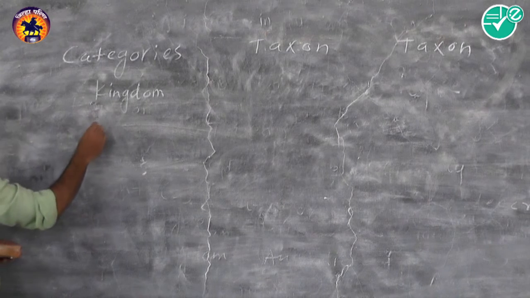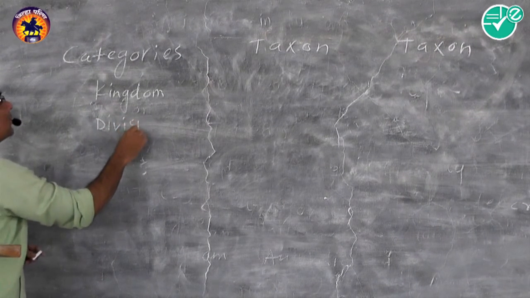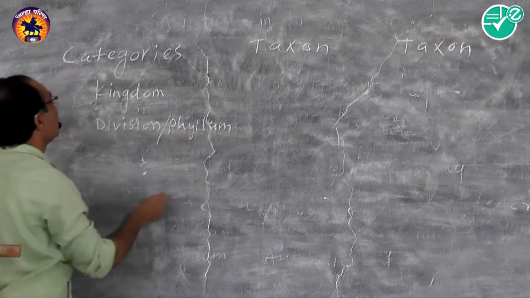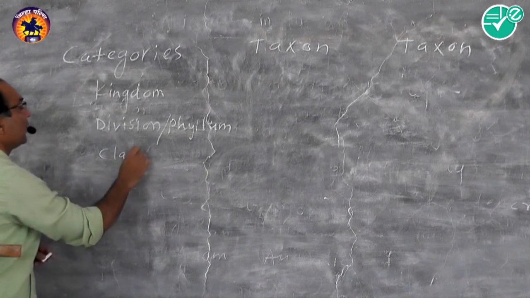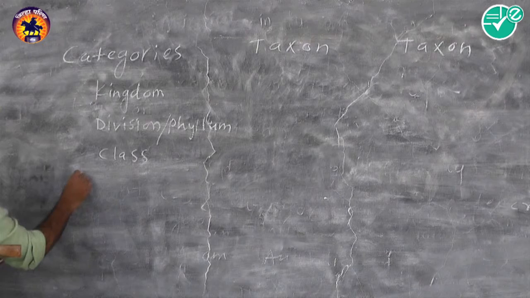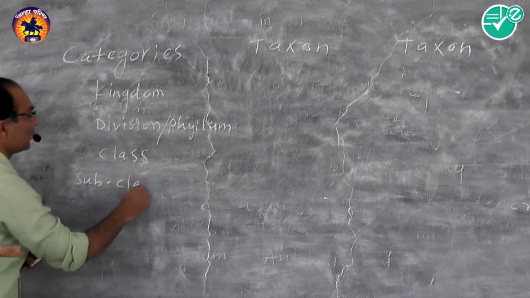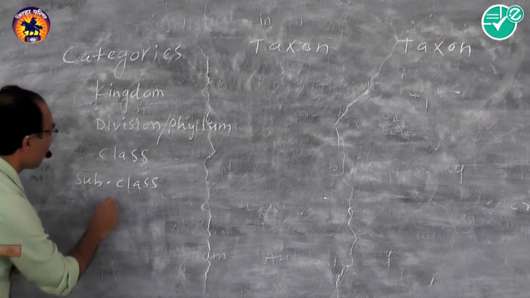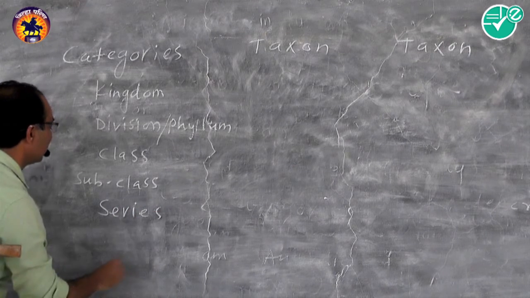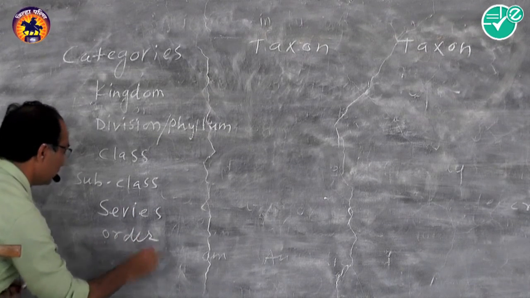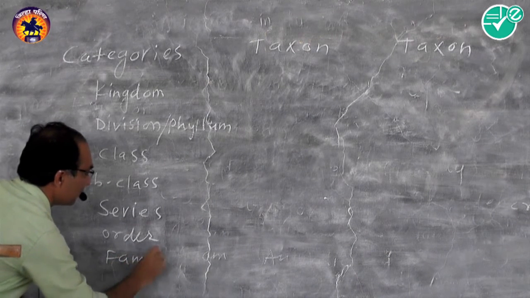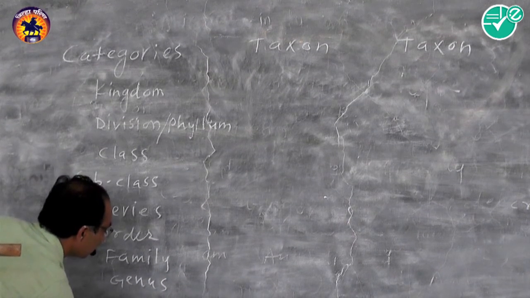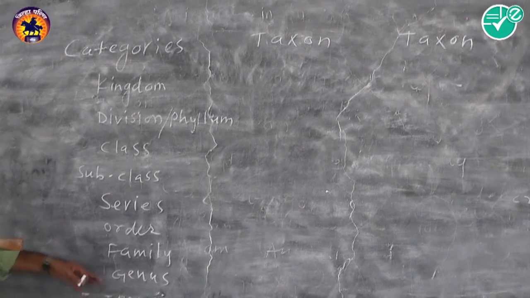Categories: kingdom, then second is division or phylum for animals, then class, subclass, series, order, family, genus, and the smallest category is species.